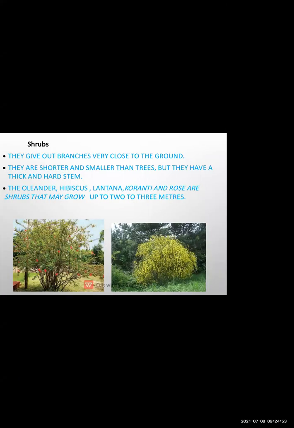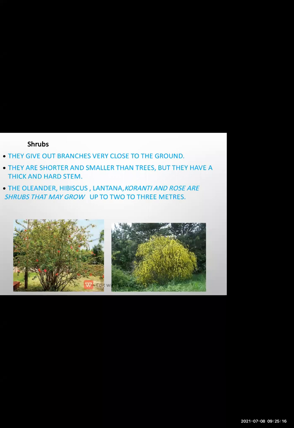So let us see the second type of plant, that is shrub. In a shrub you can see the height of the plant is shorter. It has branches, but compared to a tree the branches are a little bit thin. The main stem is hard.